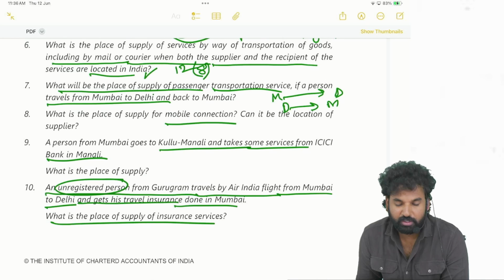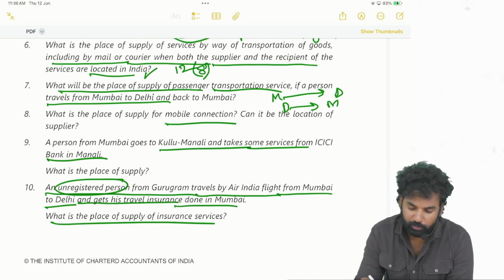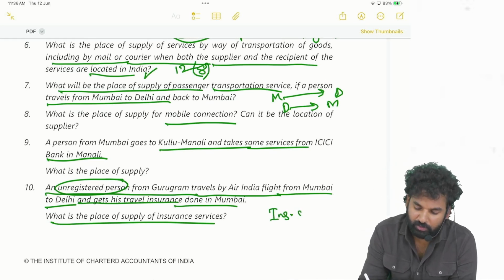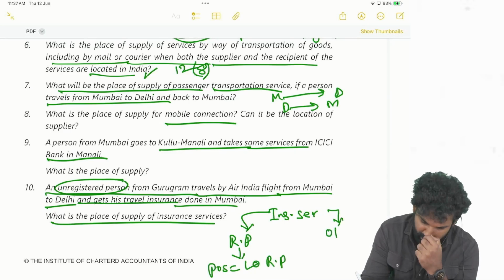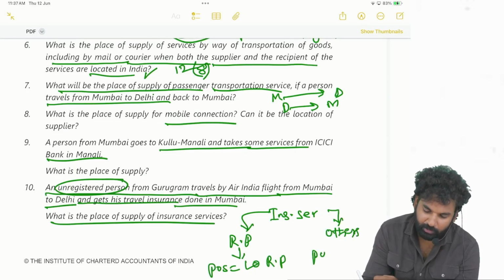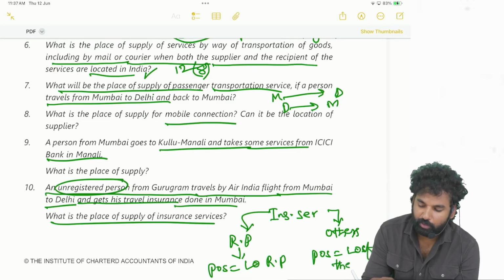So in case of insurance services provided to a registered person, place of supply will be the location of the registered person. Provided to others, place of supply will be the location of the recipient only.